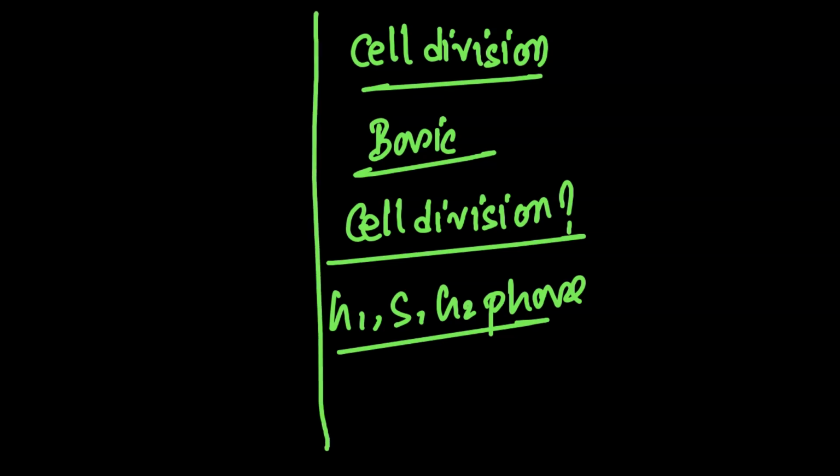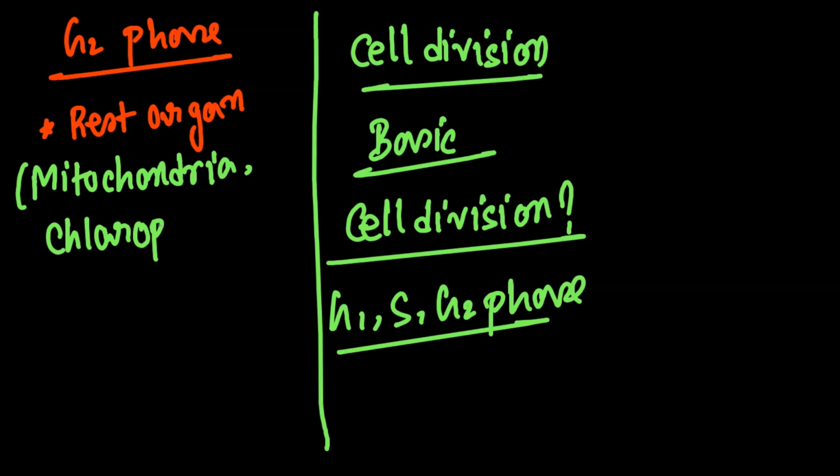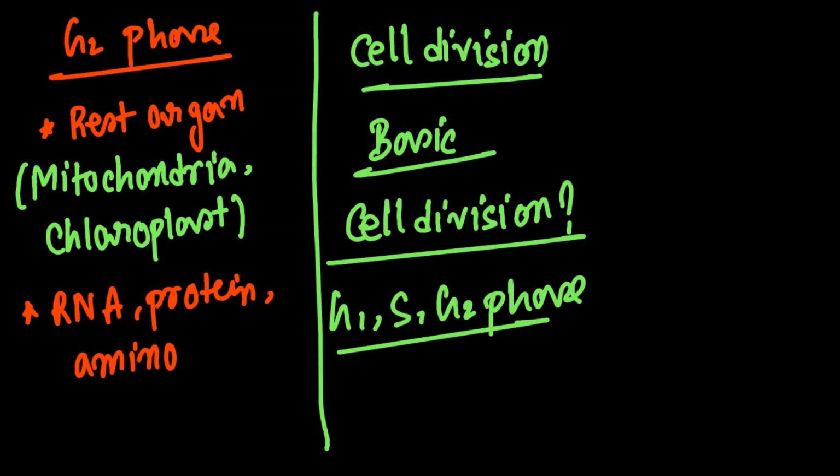Just one thing we missed, the G2 phase. Don't worry, just write it down. The remaining organelles that were left in the G1 phase will be duplicated here, like mitochondria and chloroplast, they will be replicating here. Here also RNA, protein and amino acids are again duplicated. These two important things are MCQ points. Just remember these two. Nothing else needs to be remembered.